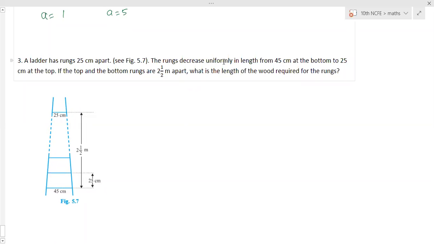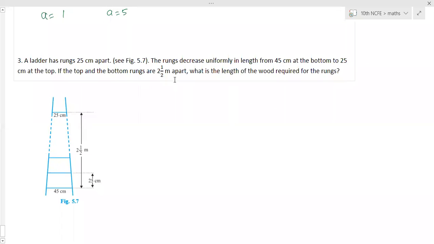The rungs decrease uniformly. The word uniformly makes a difference. Uniformly in length from 45 centimeter at the bottom to 25 centimeter at the top. If the top and bottom rungs are 2.5 meter apart, what is the length of the wood required for the rungs? That means we have to calculate the sum of all the lengths of the rungs. We have 45, but the second value we don't have. We only know the last one, that is 25.